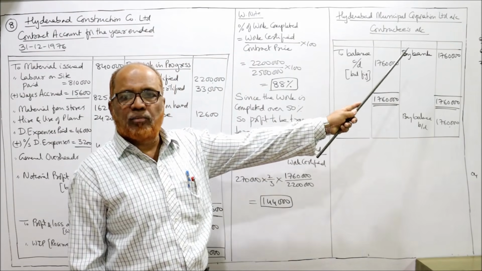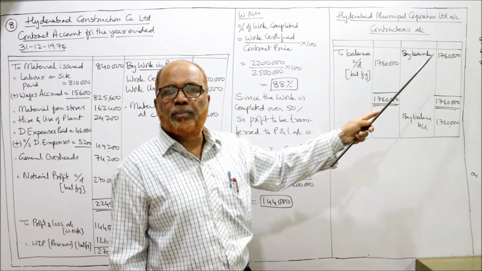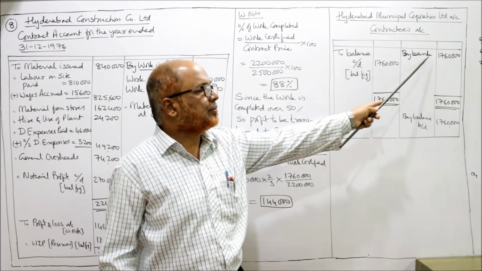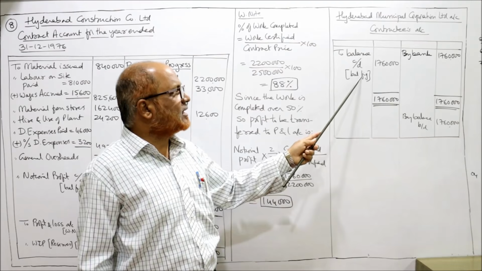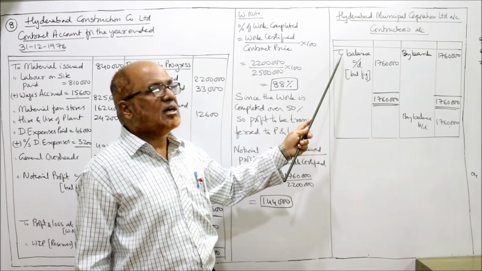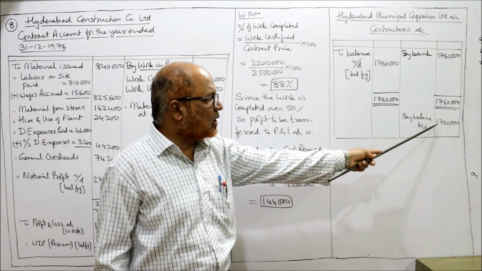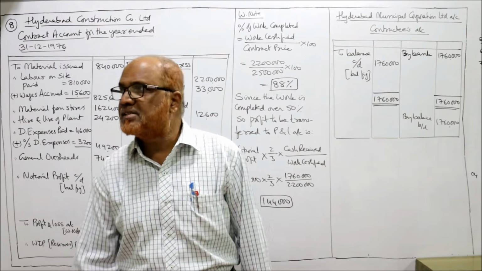So in the contractee's account, credit side by bank 17,60,000. Now simply you have to take carried down, brought down. There is only one entry, by bank. Now take the same total 17,60,000. Balancing figure 17,60,000, this is the to balance carried down. Now below the total, by balance brought down 17,60,000. That's all. This is the end of this 8th problem.